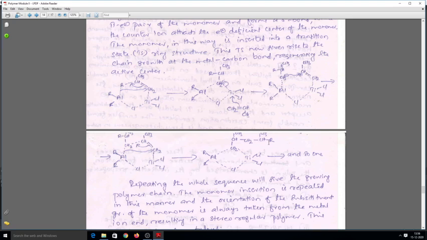Here you can see that the CH3 groups are the pendant groups in this case. Here you can see the CH3 groups as the pendant groups, or the side groups, represented towards the upside.